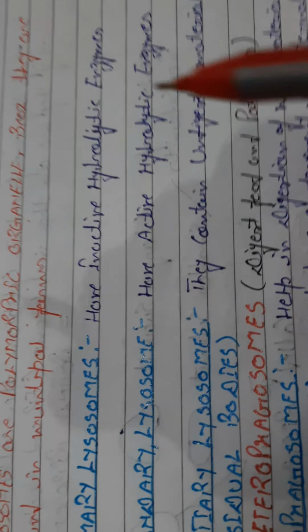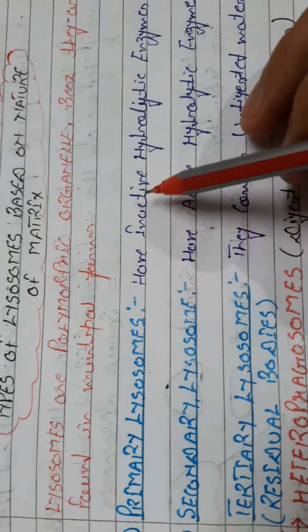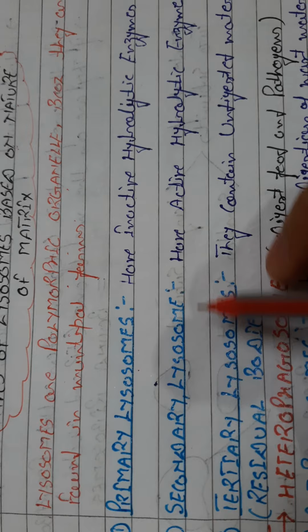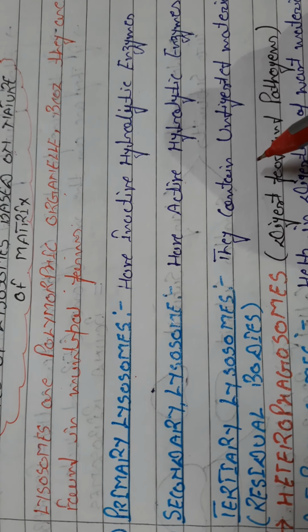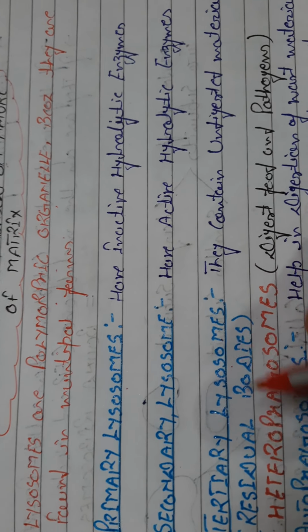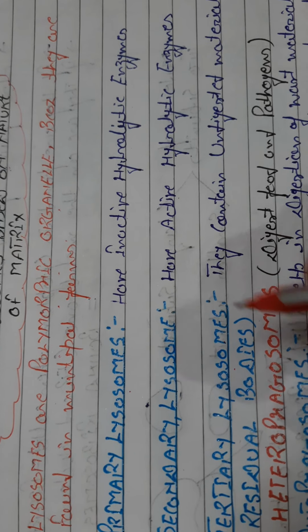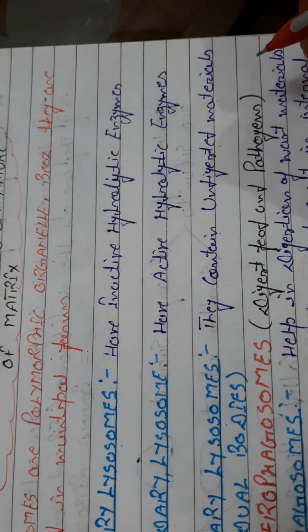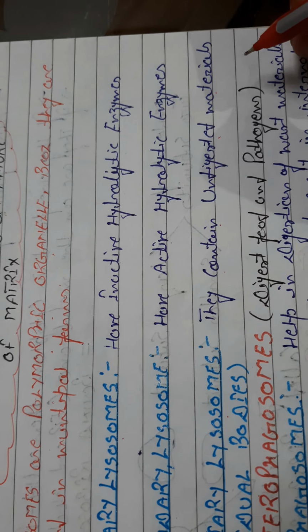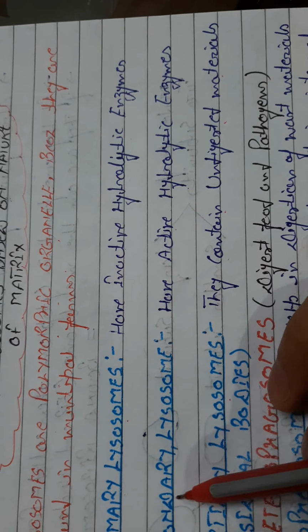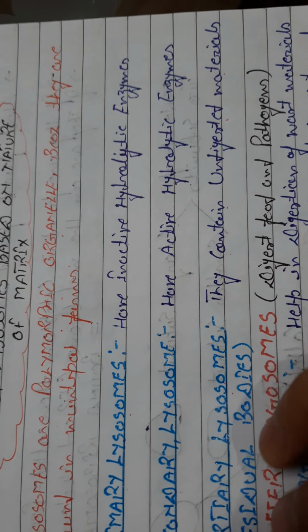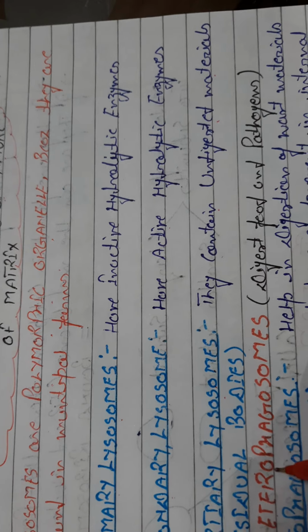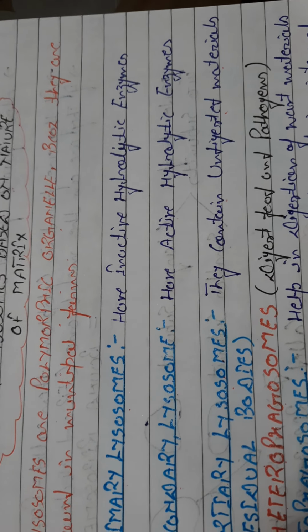First of all, we will discuss these. Primary lysosomes have inactive hydrolytic enzymes. Secondary lysosomes have active hydrolytic enzymes. And tertiary lysosomes, which are also known as residual bodies, contain undigested materials. These three, primary lysosome, secondary lysosome, and tertiary lysosome, are also known as heterophagosomes.